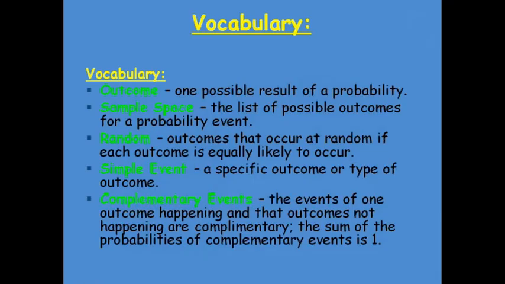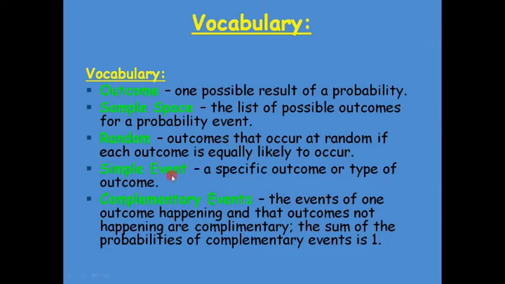The vocabulary I used here is outcome. Outcome means one possible result of the probability. Sample space means the list of all the possible outcomes for the probability event that I have already explained. What is random? A random outcome occurs at random if each outcome is equally likely to occur. That means every outcome is identical.